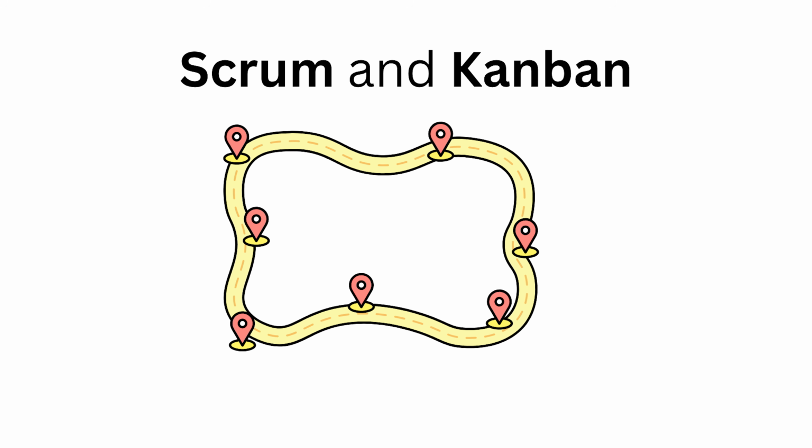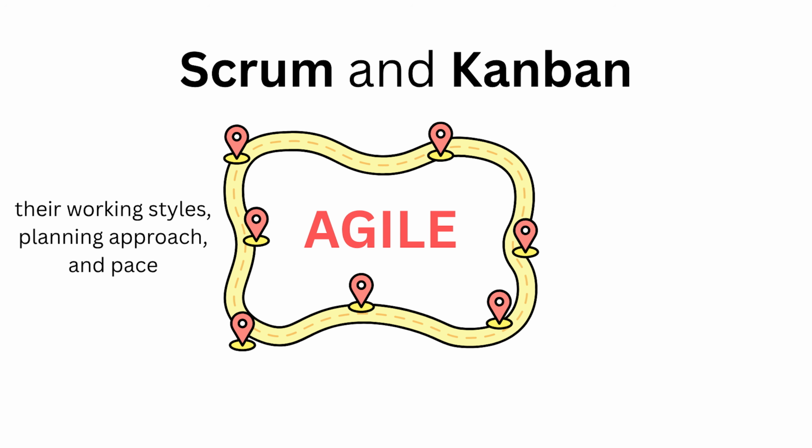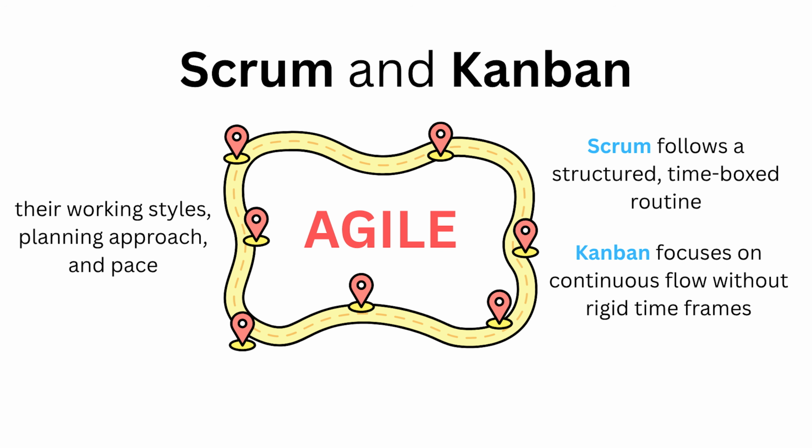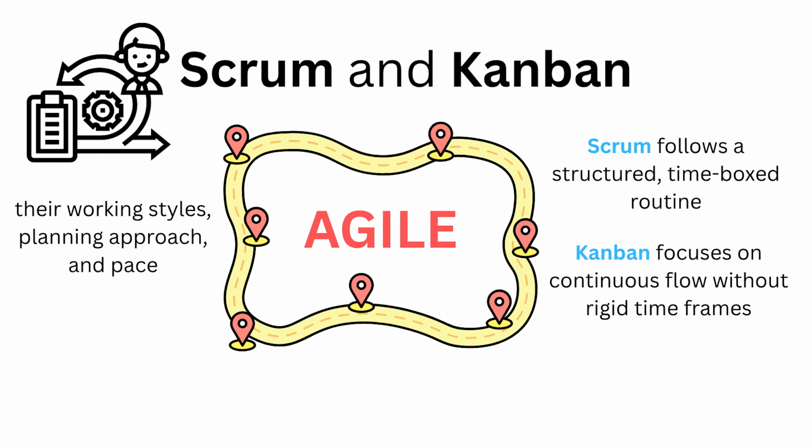Both Scrum and Kanban are popular frameworks, but they take different routes to achieve the same goal. And while both belong to the Agile family, their working styles, planning approach, and pace differ quite a bit. Scrum follows a structured, time-boxed routine, whereas Kanban focuses on continuous flow without rigid timeframes.